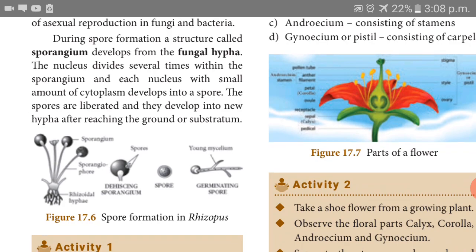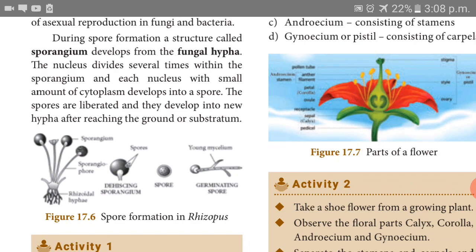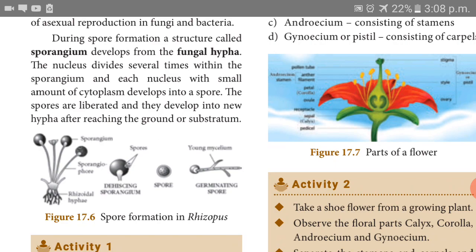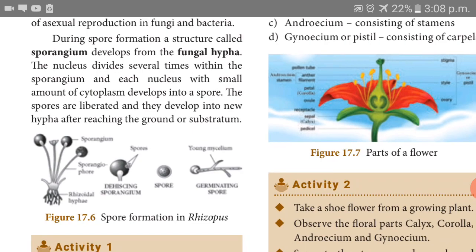So, during spore formation, a structure called the sporangium develops from the fungal hypha. The nucleus divides several times within the sporangium. Okay, how do the spores form? The nucleus divides several times within the sporangium, and each nucleus is surrounded by a small amount of cytoplasm, and it develops into a spore. The spores are liberated and they develop into new hypha after reaching the ground or substratum. Okay, can you understand this?